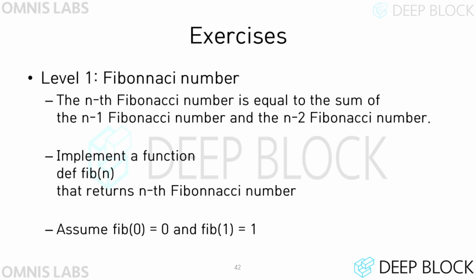Let's solve some exercise problems. First, let's implement the function fibn that returns the nth Fibonacci number. The nth Fibonacci number is equal to the sum of the n-2 Fibonacci number and the n-1 Fibonacci number. Knowing the first two Fibonacci numbers, you can calculate all Fibonacci numbers. The first two Fibonacci numbers are 0 and 1. Implement the function fibn that returns the nth Fibonacci number.